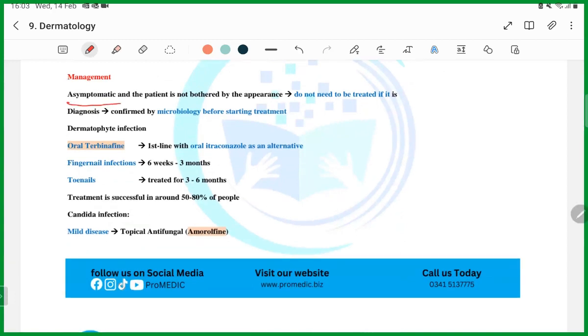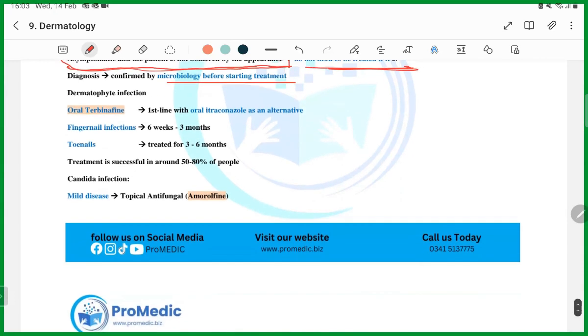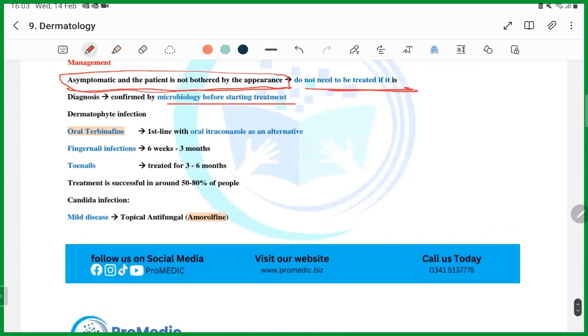If a patient is asymptomatic and is not bothered by the appearance of the nails, there is no need to treat. Diagnosis should be confirmed by microscopy before starting the treatment. So what is the treatment, guys? Remember, if it is a dermatophyte infection, oral terbinafine should be used. These are the critical things you have to remember. Oral terbinafine should be used first line with oral itraconazole as an alternative. If terbinafine is not recommended or there is an allergy, oral itraconazole can be used.